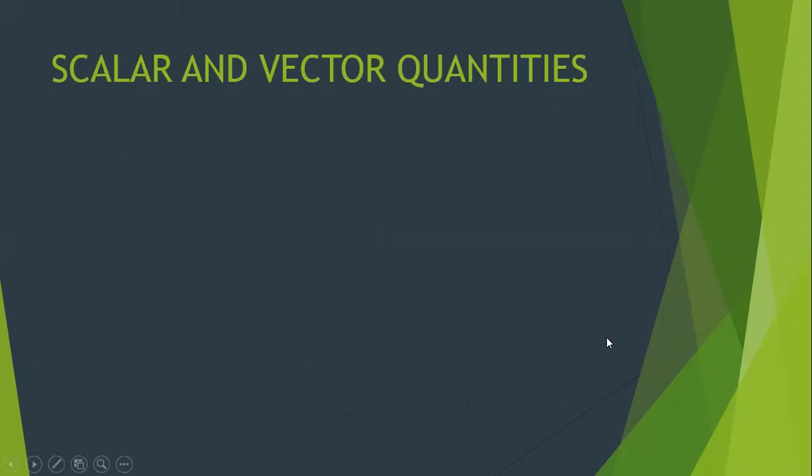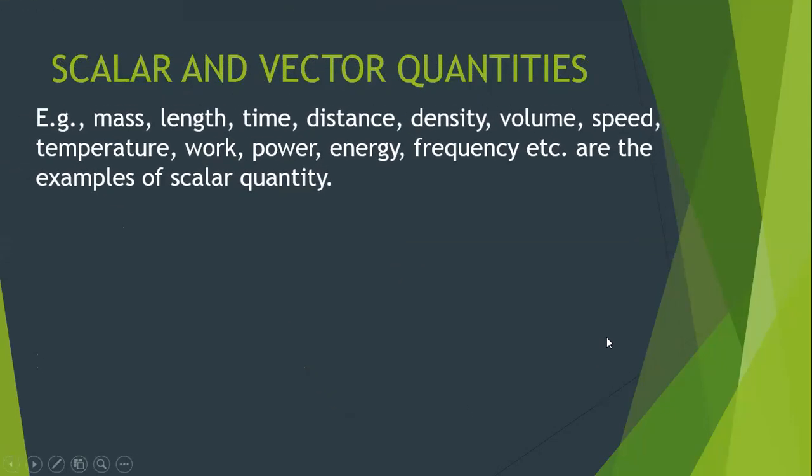Let's talk about the examples of scalar quantities. Mass, length, time, distance, volume, speed, temperature, work, power, energy, frequency, and so on. These are all examples of scalar quantities. Scalars are the quantities which can be understood completely by knowing their magnitude only.